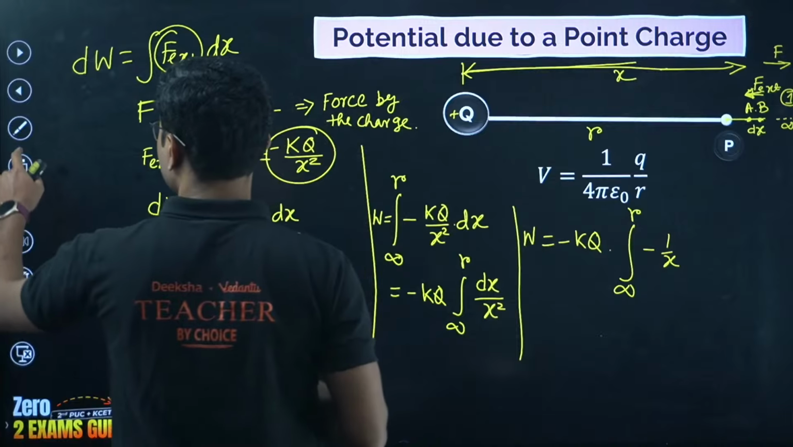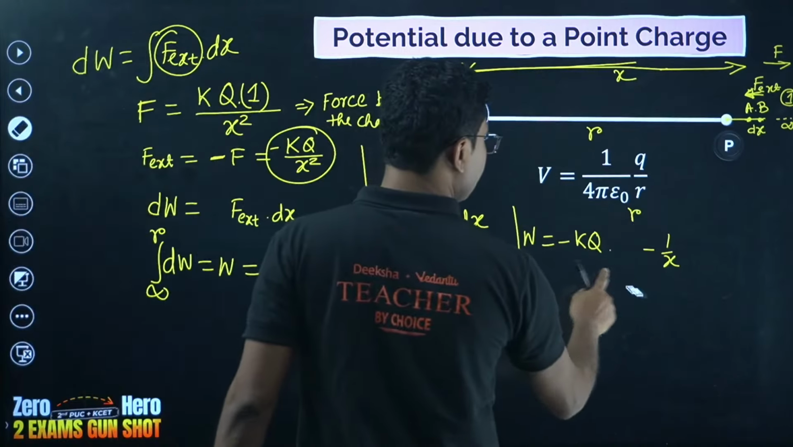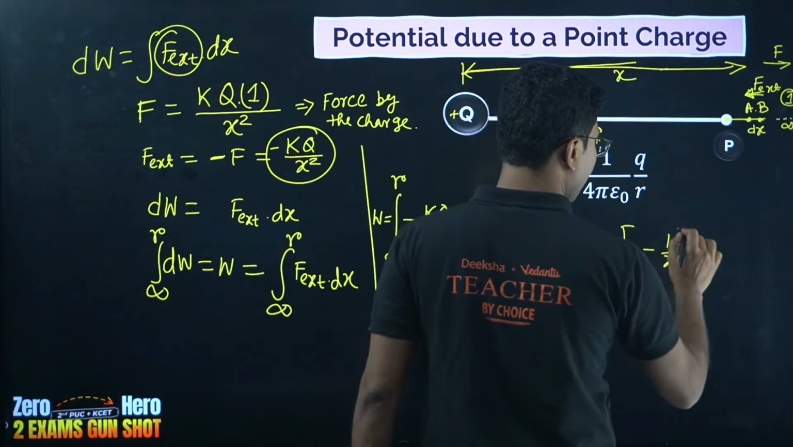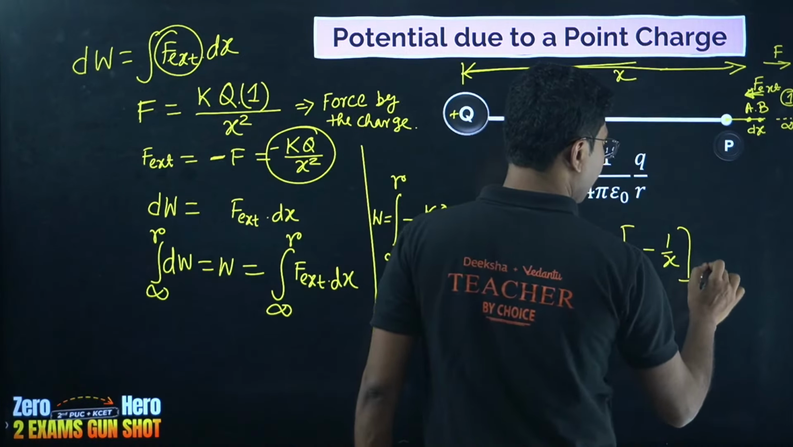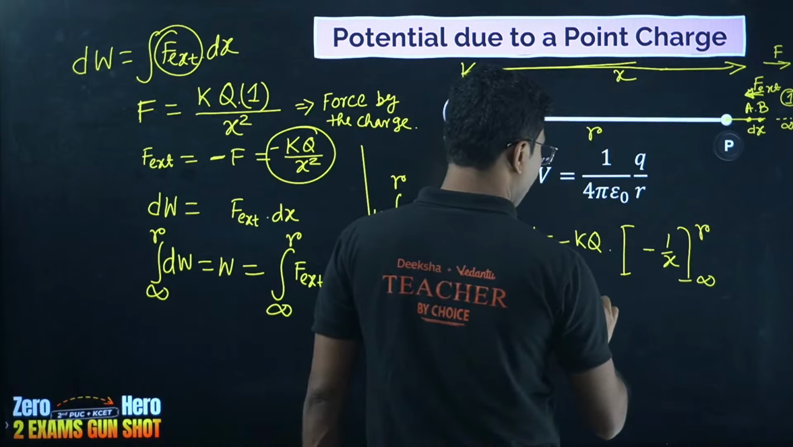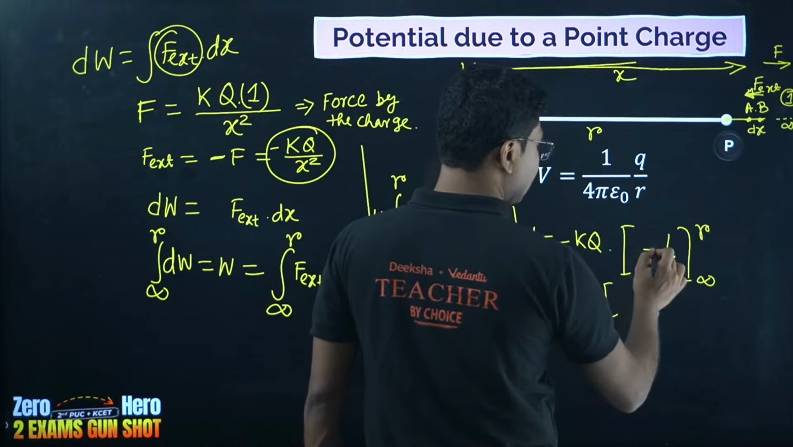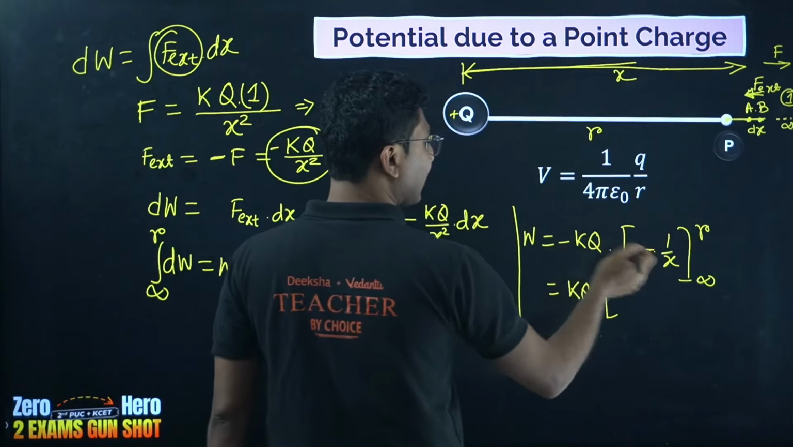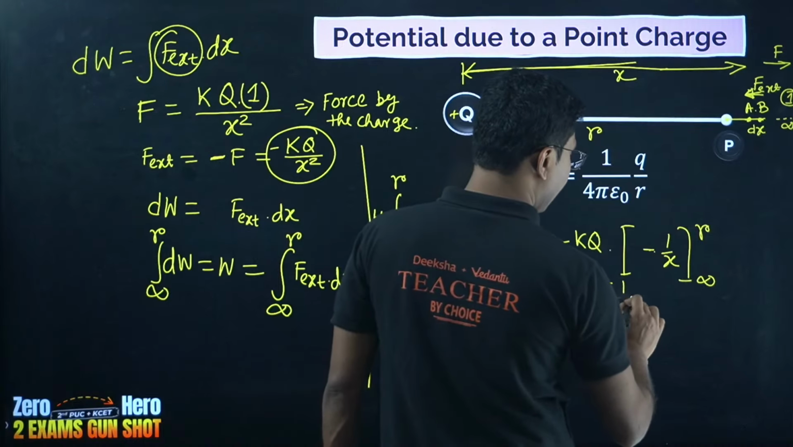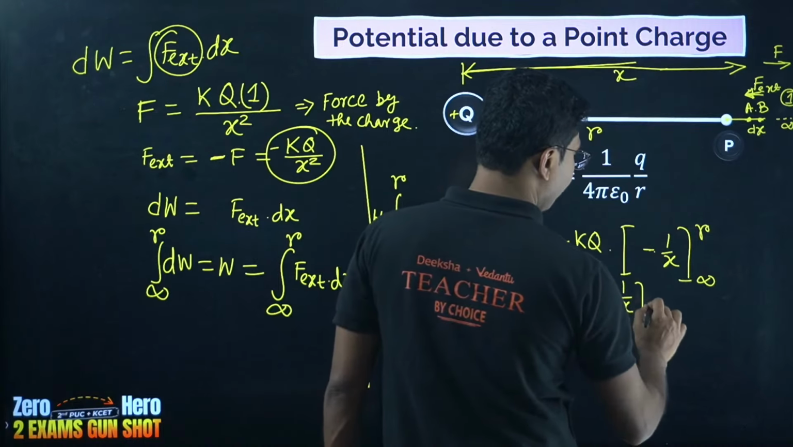That is the integration. Once integration is done, this is a definite integration, so you have to write it like this, infinity to R. Now minus is common, so we get kq, the minus can be taken common, and minus will become plus. So we have 1 by x from infinity to R.